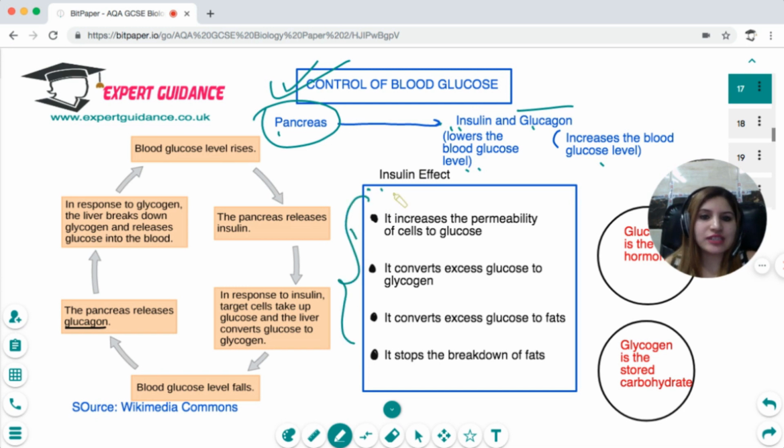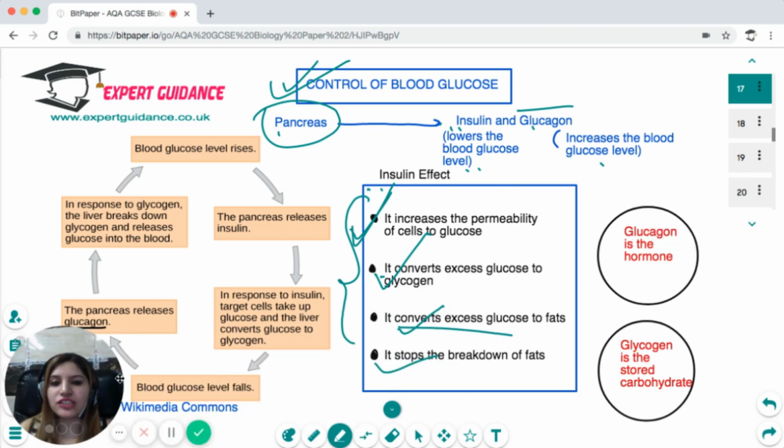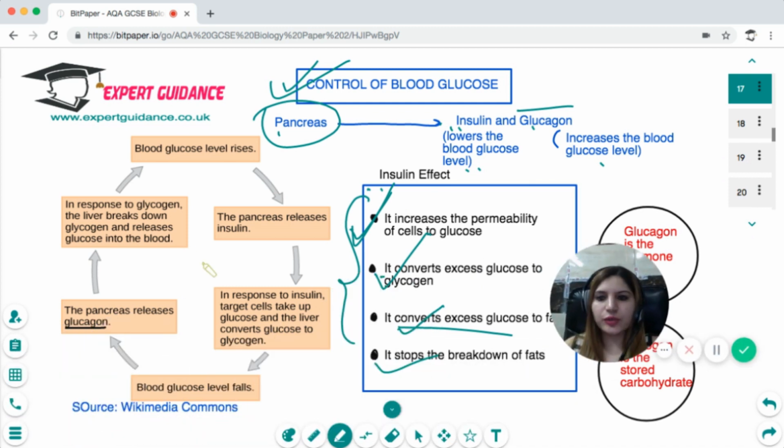It increases the permeability of the cells to take glucose so that more glucose enters the cell so that blood glucose level can go down. If the body does not require any more glucose, it converts all the excess glucose into a storage carbohydrate, which is glycogen. It also converts the glucose into fats and stops the breakdown of fat so that all these factors can result in a decrease in glucose level. So this is how the glucose metabolism works.